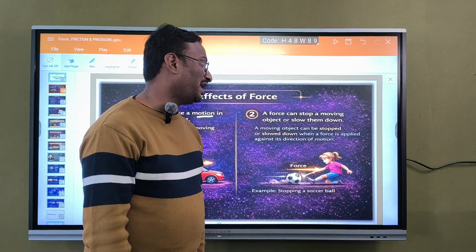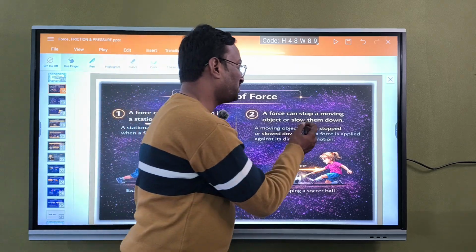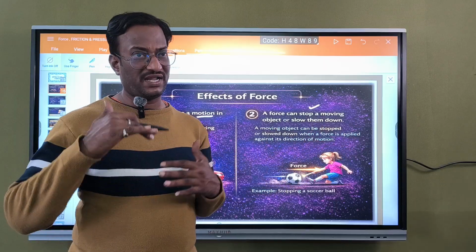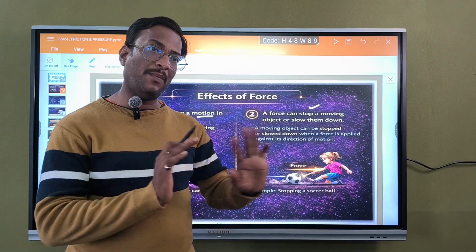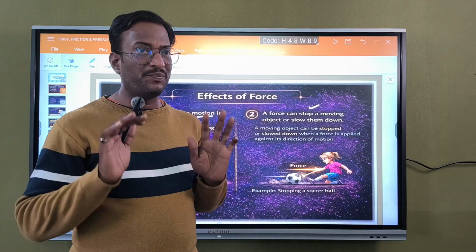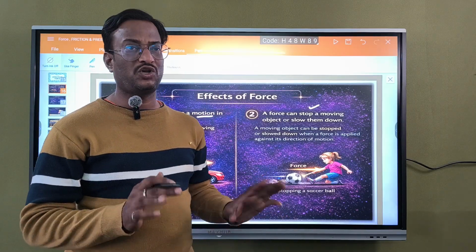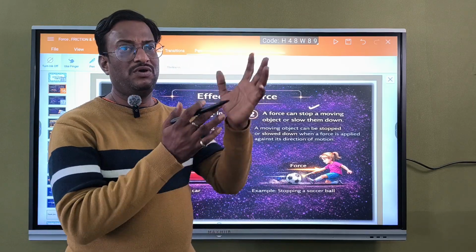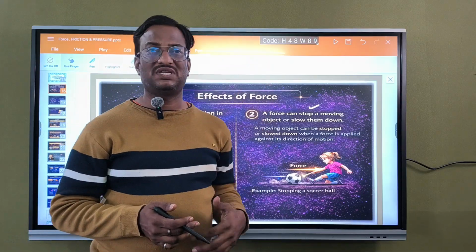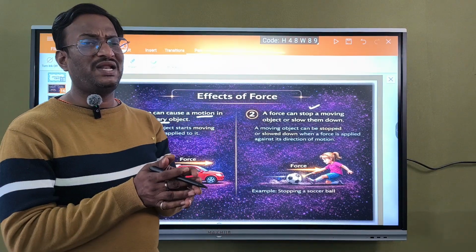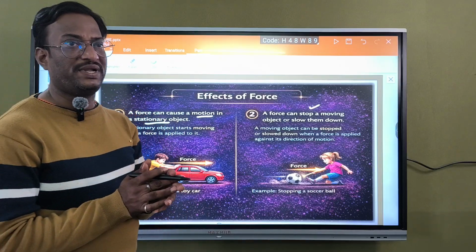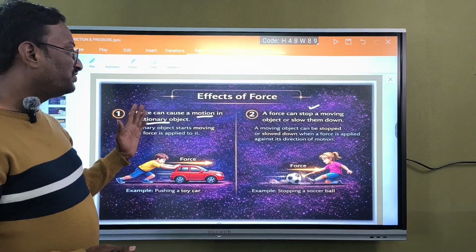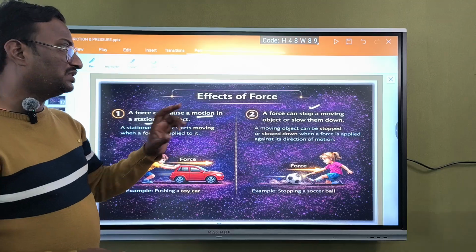And one more, second type. A force can stop a moving object or slow it down. A force can move a body which is at rest, or second, it can stop a moving one. If you apply the brake in a vehicle, it gets stopped. Similarly, you can catch a ball which is coming from high towards us, right? If you catch the ball, it gets slowed down or stopped. So a moving object can be slowed down, or an object at rest can be moved. We can do both things.